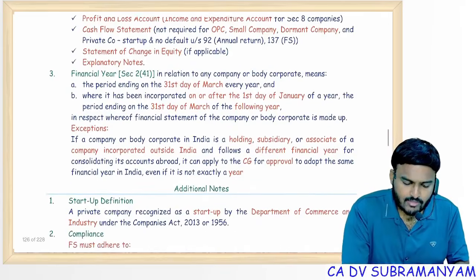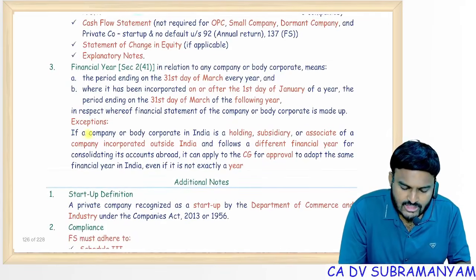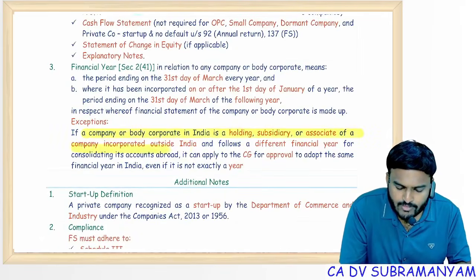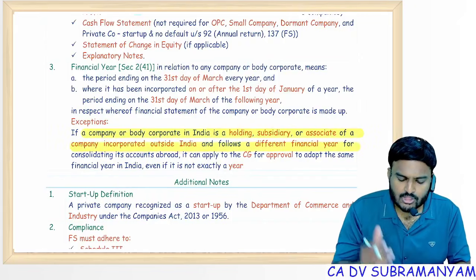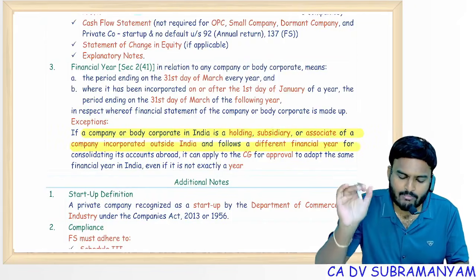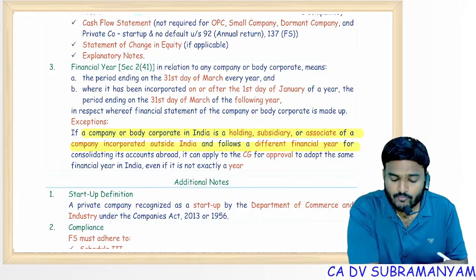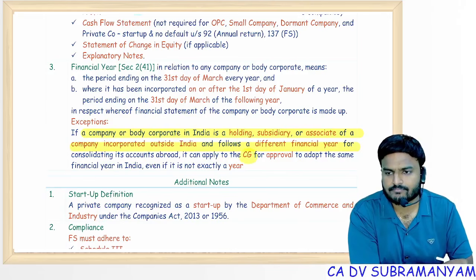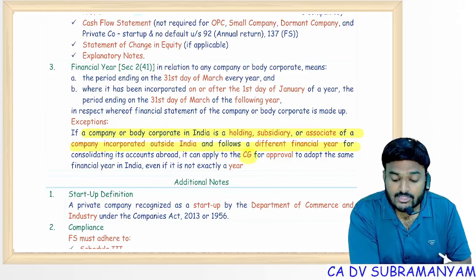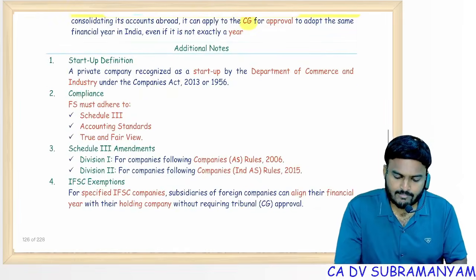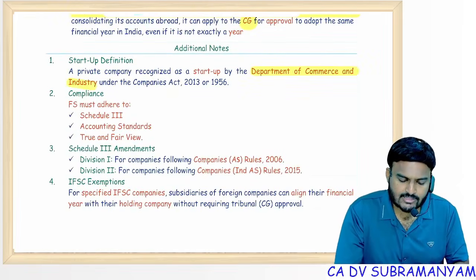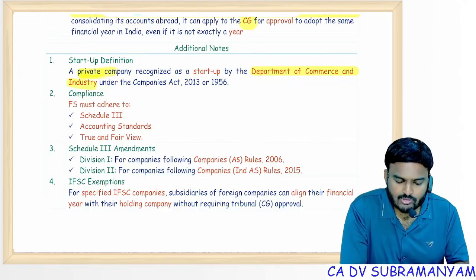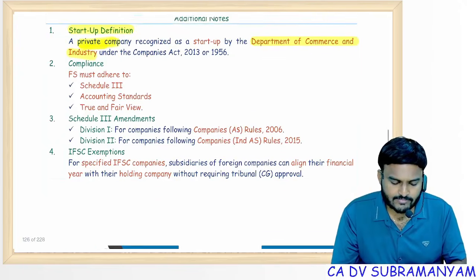Financial year, if you want to follow different period as a financial year, because you're having a holding or subsidiary or associate company outside India, application should be filed with CG, not NCLT, CG. Startup company, I told you, Department of Commerce and Industry. So if they give recognition to the private company, then it is a startup company.